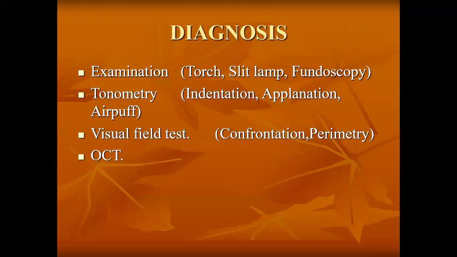Finally, there is OCT, optical coherence tomography. This also gives us an idea about the layers of the retina, the macula, the retinal nerve fiber layer and the ganglion cell layer. It gives us an idea about all these, by which we can diagnose glaucoma. Okay.